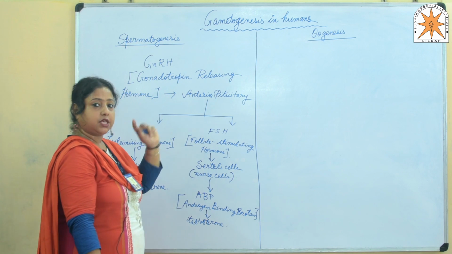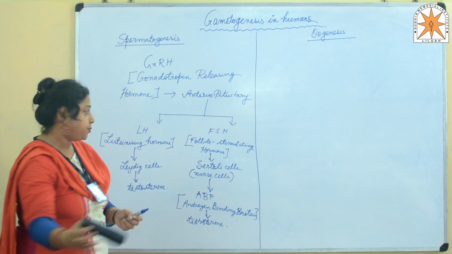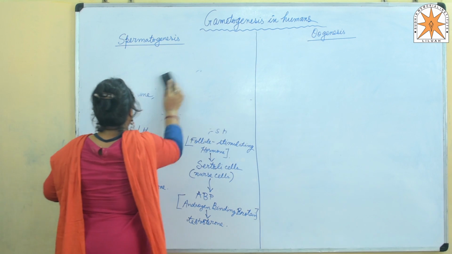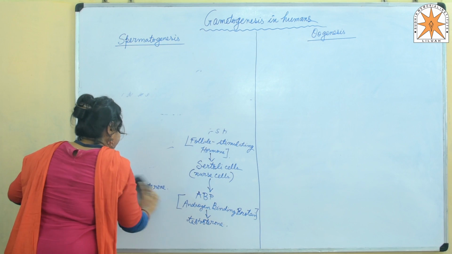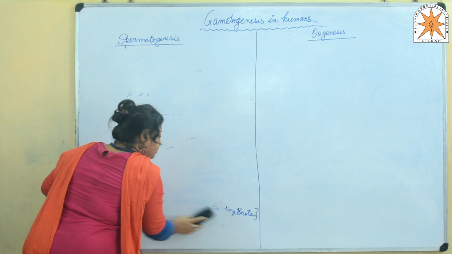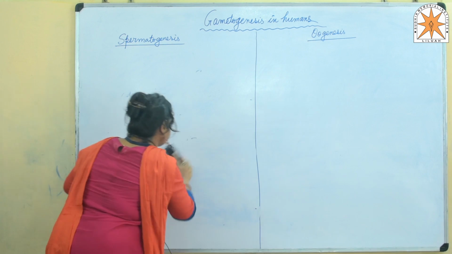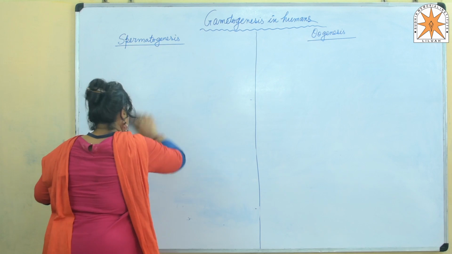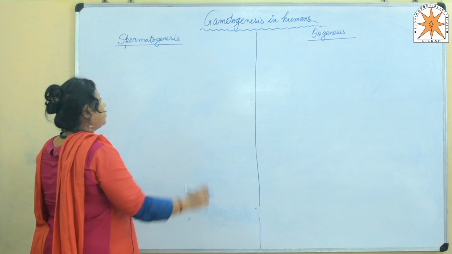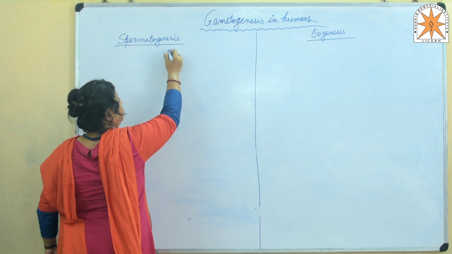Now we'll discuss the schematic representation of this process in detail. As we have already stated, spermatogenesis in males starts at puberty.